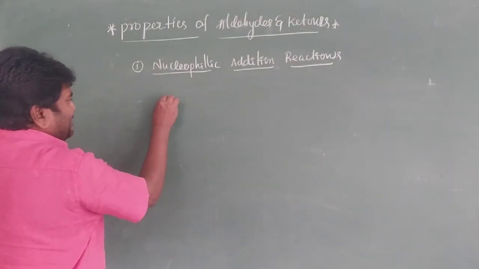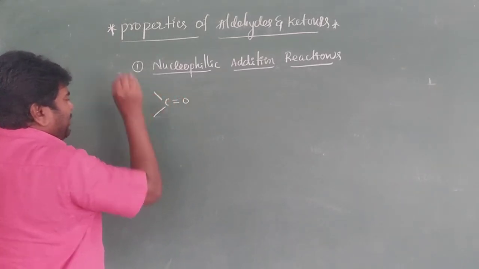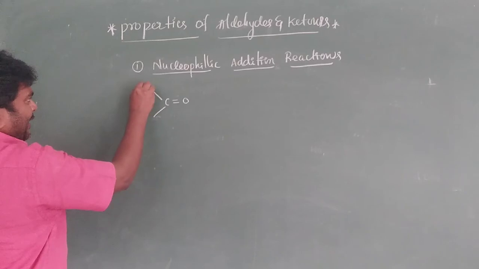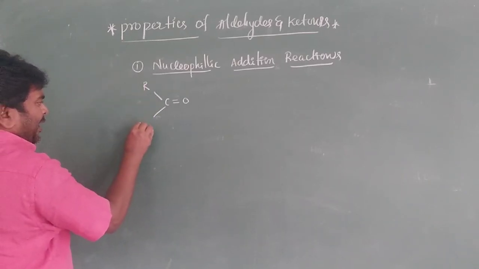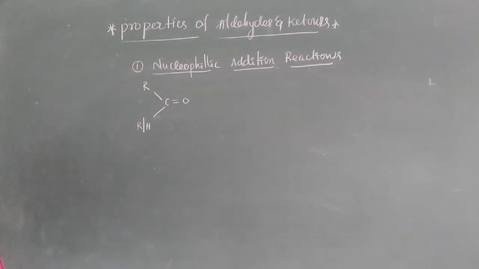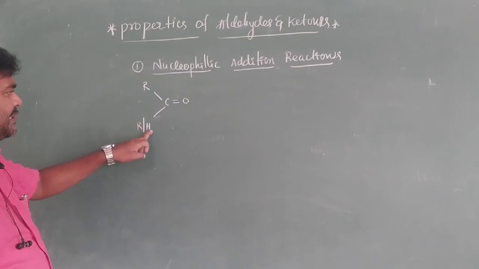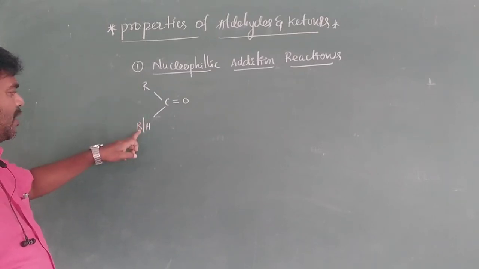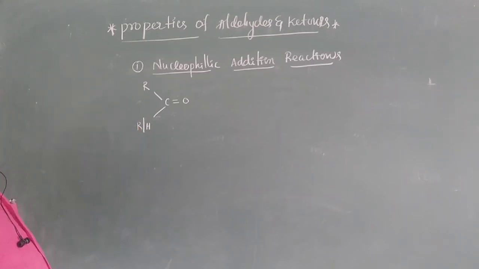It is C double bond O, with R on one side and R or H on the other. If it is H, that is an aldehyde. If it is R, that is a ketone. It is very, very important.